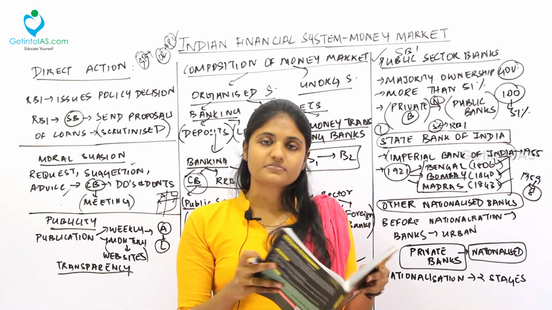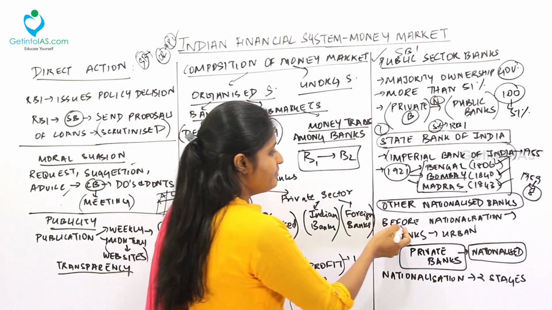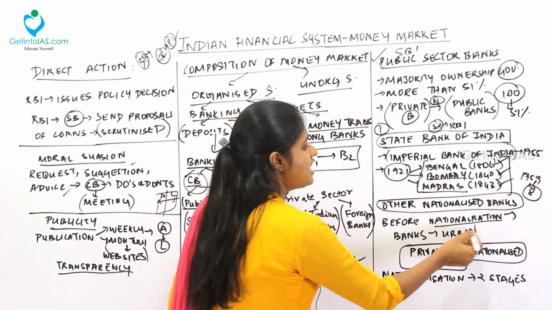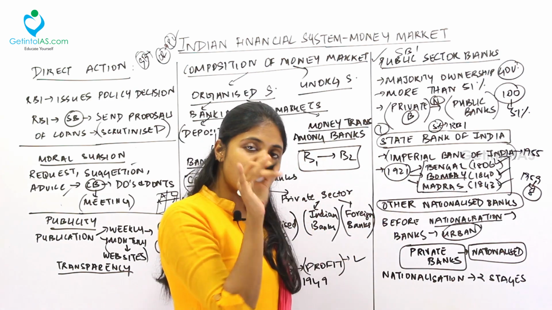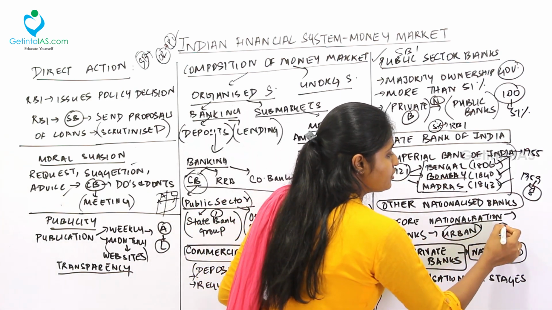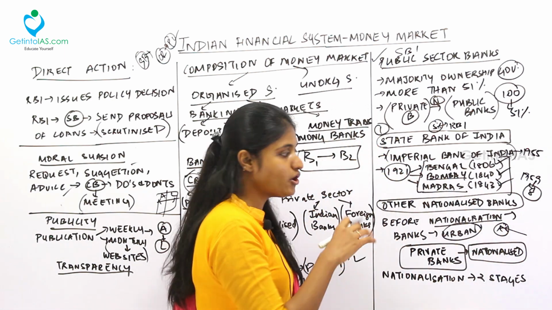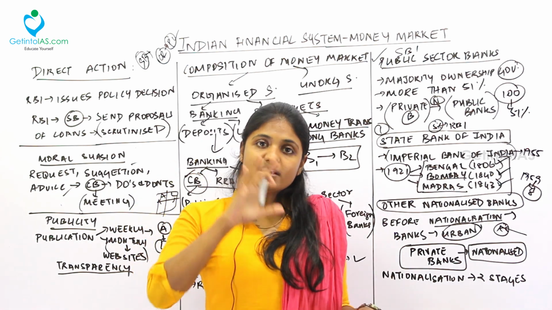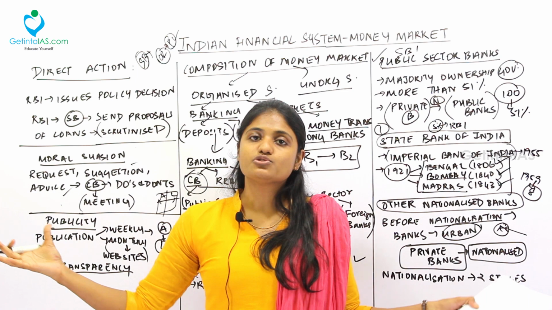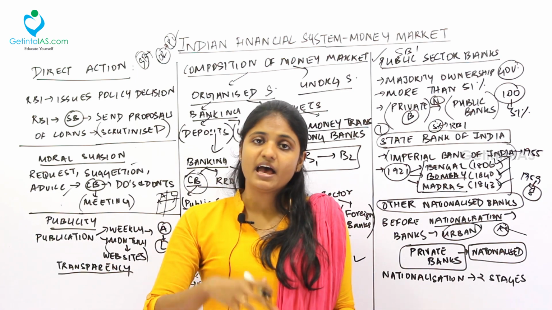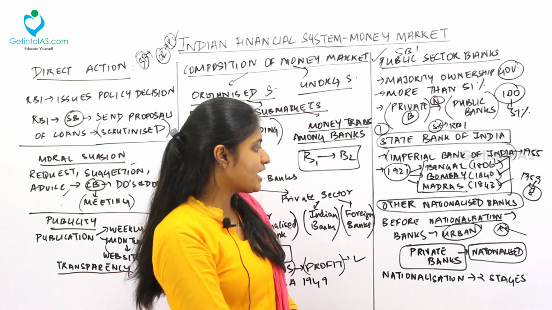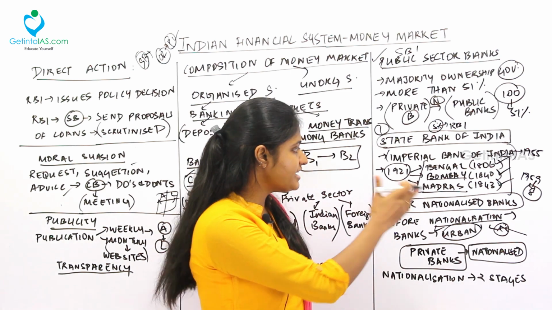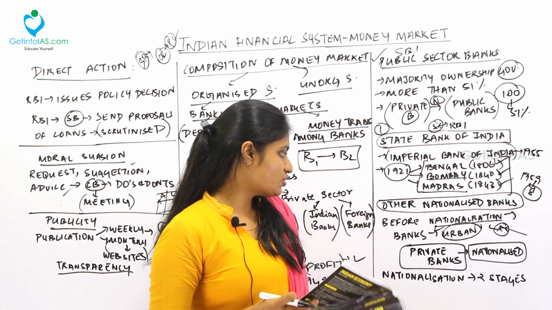Fine. Next one, other nationalized banks. Under this, before nationalization took place, many banks were in the urban areas. There were some banks in the rural areas also, but they were used only for deposits and not for credit creation. And the banks in the urban areas were mainly owned by rich people. What those people used to do is, they used to get all the deposits from outside, club them in and use that money for themselves. So this is how the banks were run in both urban and rural areas. Later, the government came in, took a major role and nationalized most of the banks. So this is how the nationalization of banks took place.